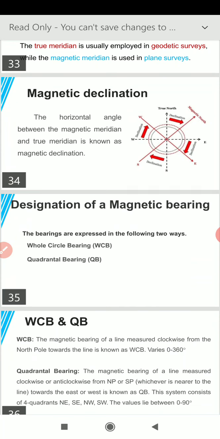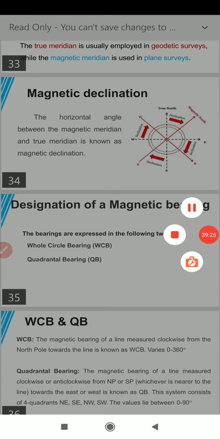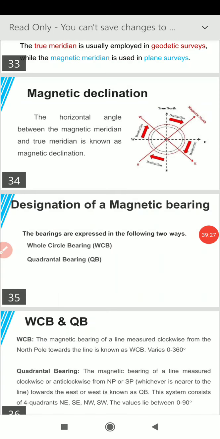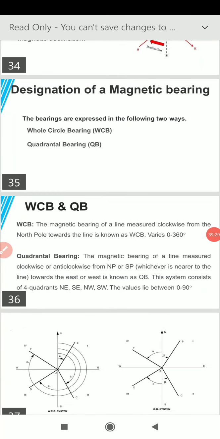Now designation of magnetic bearing, or we can say there are two types of magnetic bearing. First one is known as whole circle bearing. Second one is known as quadrantal bearing.